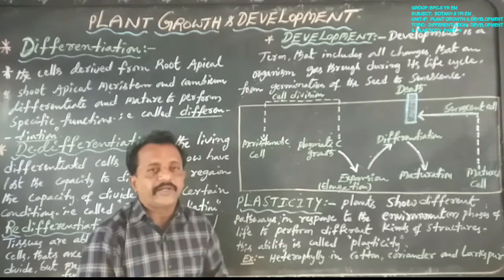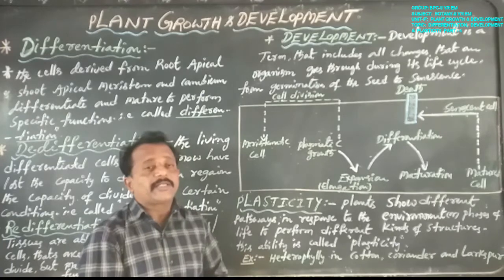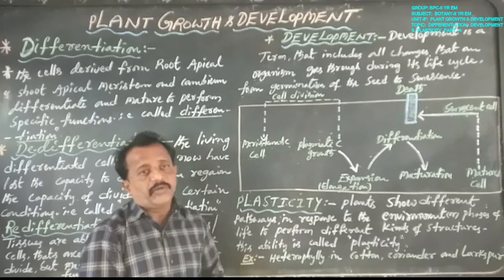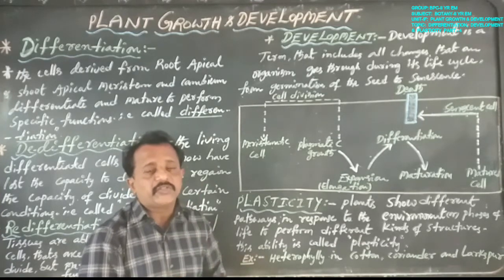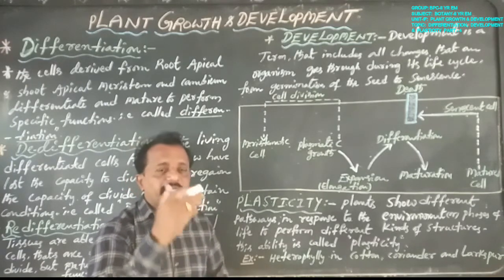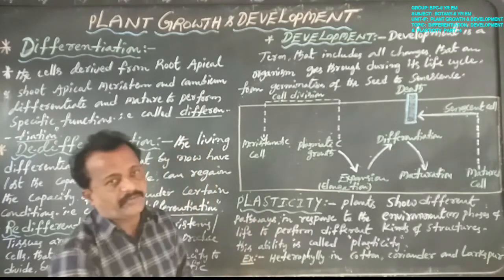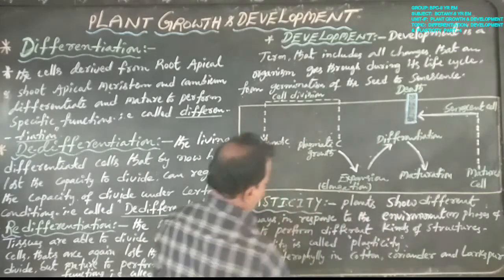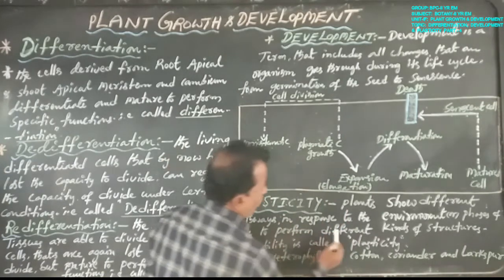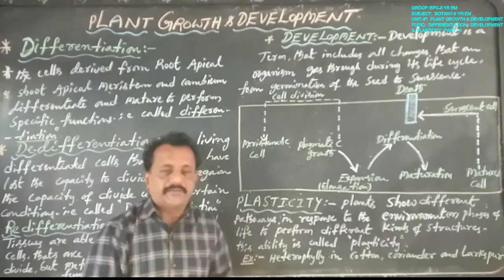Structures are also different. Different structures of leaves appear in some of the plants. The difference is only in leaf structure; there is no difference in the root system and stem shoot system. Only the leaf structure differs. That is known as plasticity. Okay, now once again, plants show different pathways in response to the environment or phases of life to form different kinds of structures. This ability is called plasticity.